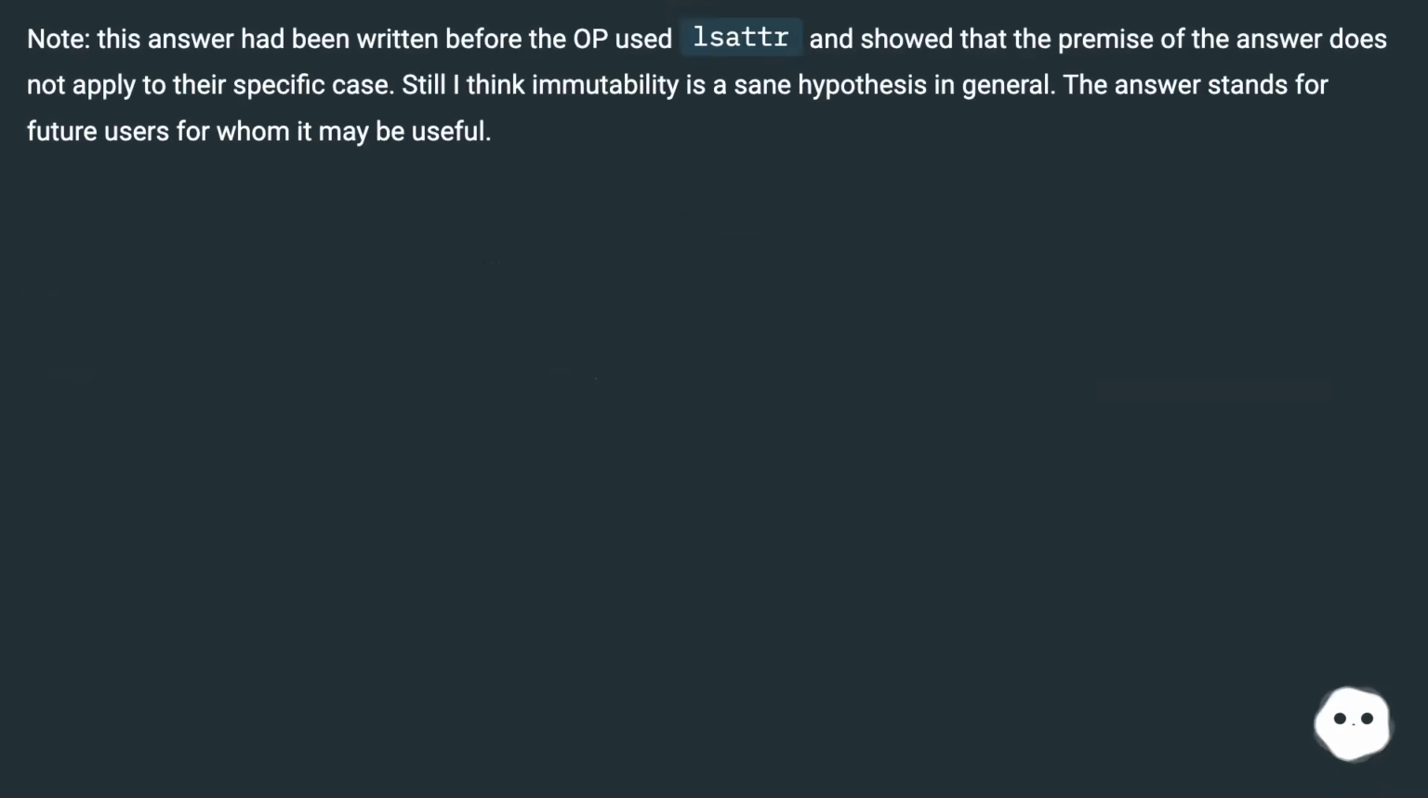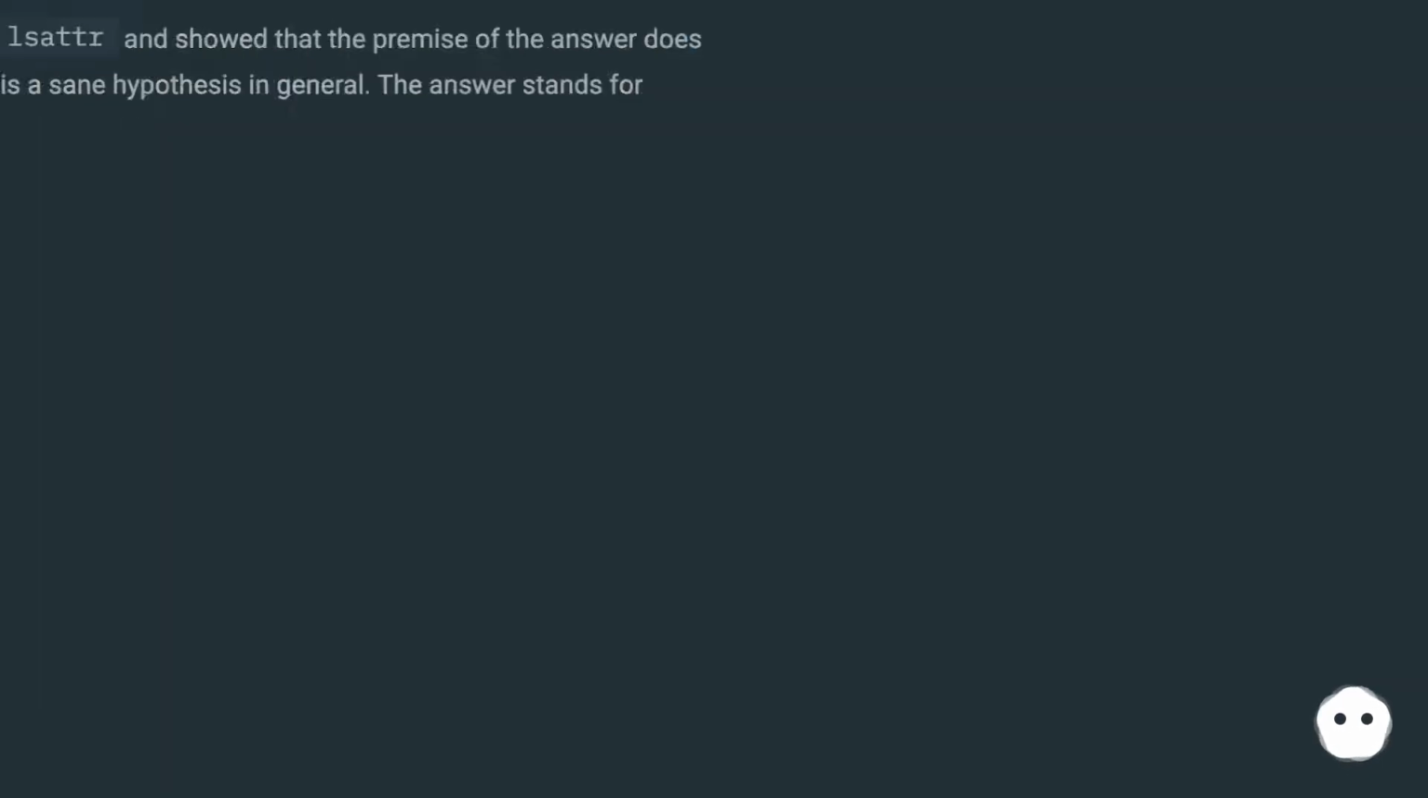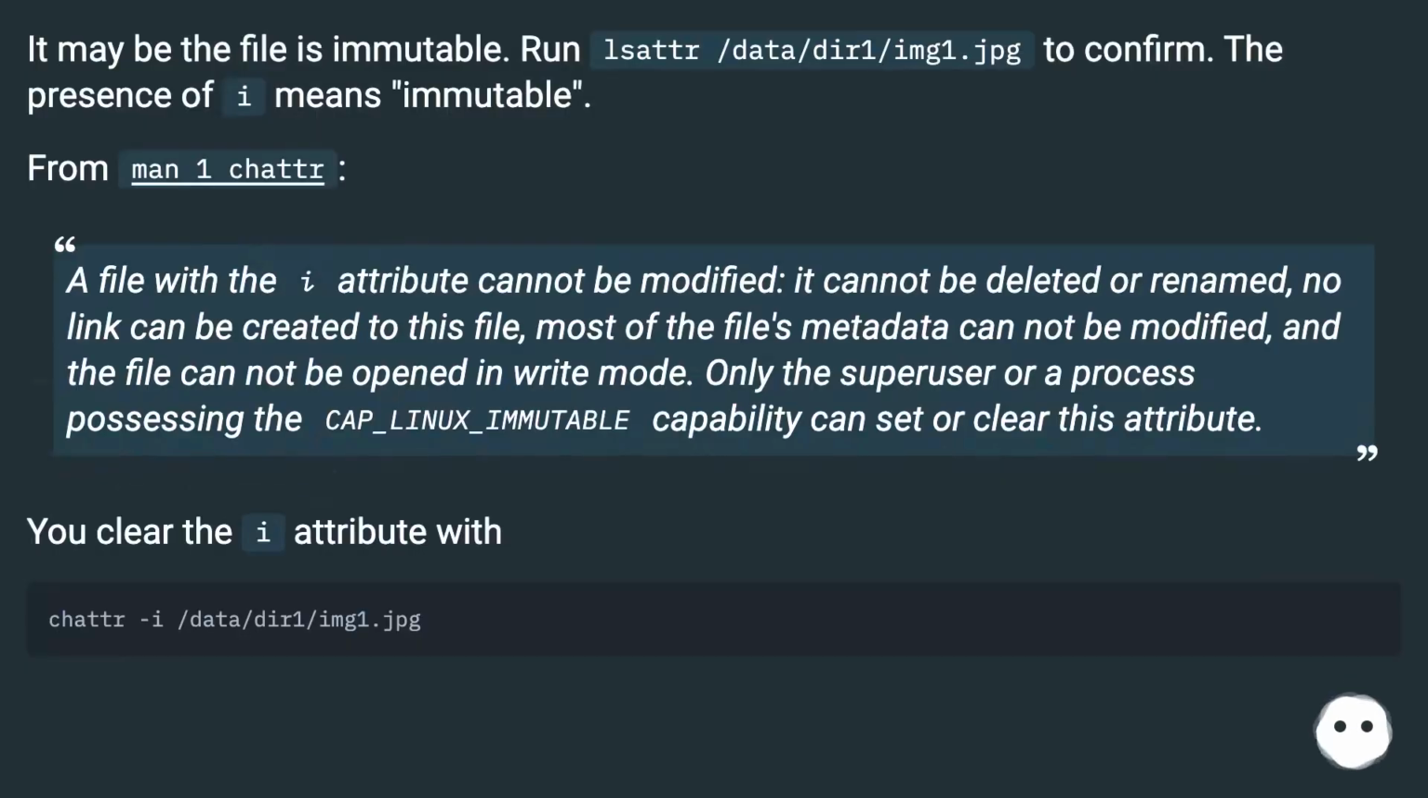Note, this answer had been written before the OP used lsattr and showed that the premise of the answer does not apply to their specific case. Still, I think immutability is a sane hypothesis in general. The answer stands for future users for whom it may be useful. It may be the file is immutable.